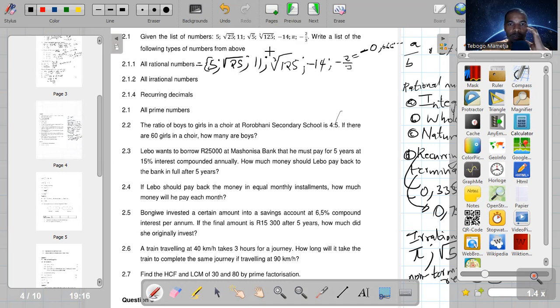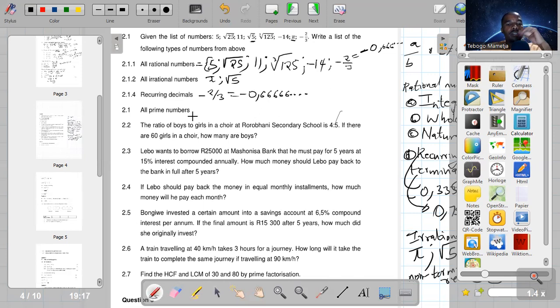The only numbers which were not rational were pi and square root of 5. So this is just going to be pi and square root of 5, which are non-recurring decimals. So recurring decimals. So we talked about this number, negative 2/3. We said this is the same as negative 0.6666666. Guys, you can easily check the value of these numbers by using a calculator. So there's nothing wrong in doing that.